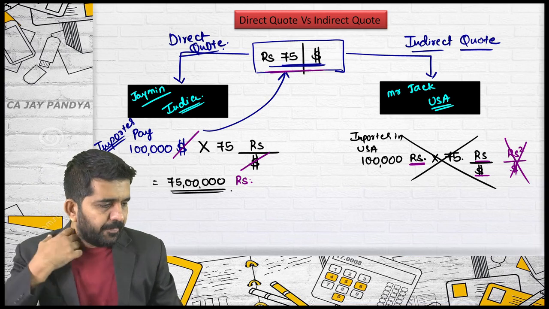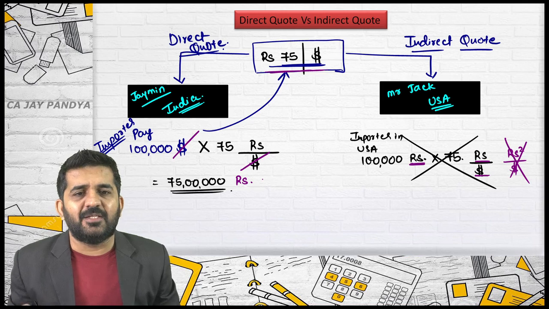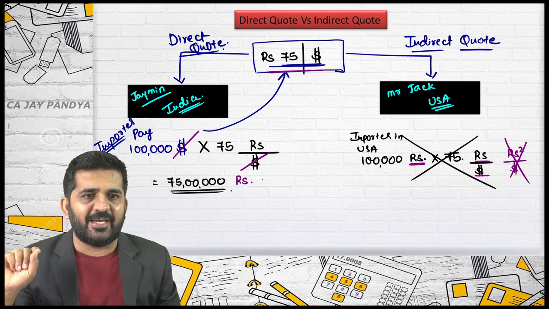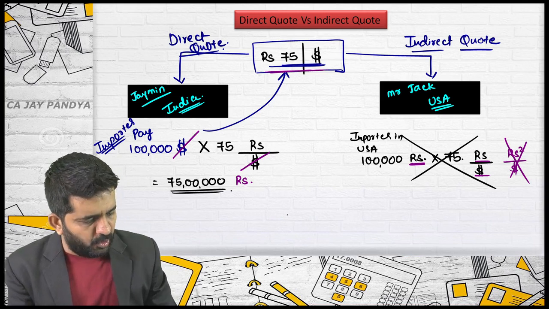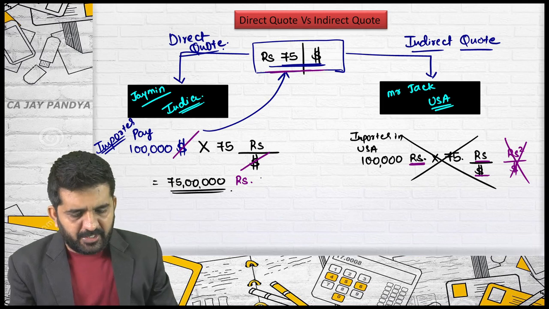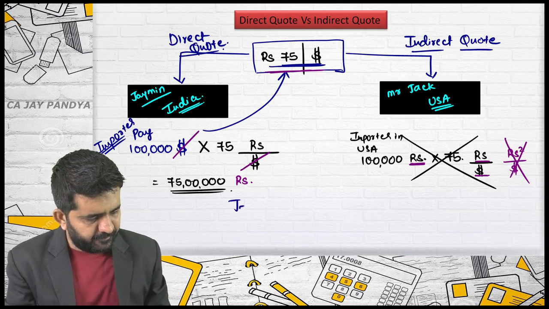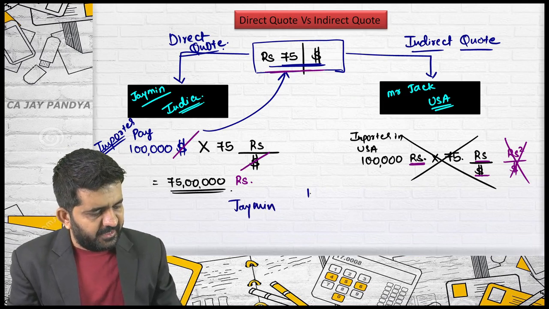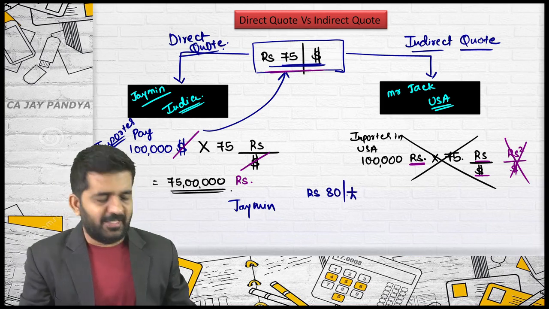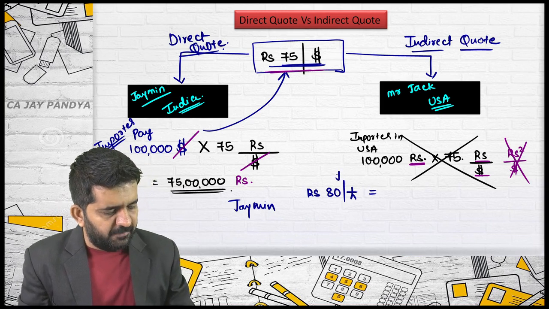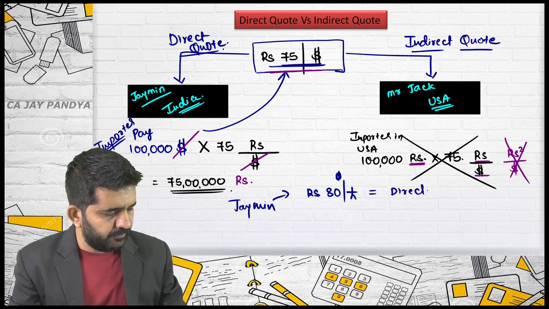Is it alright? Now, we will be talking only about Jaimin, and Jaimin will be answering me whether this quote for him is direct or indirect. Yes, Jaimin, you can put the mic on. Tell me whether this is direct or indirect for you. We are talking from the point of view of only Jaimin, who is in India. Yes, Jaimin. Rupees 80 per pound. It is more than that, but let me take it right now. For Jaimin, it is direct or indirect? Direct quote.